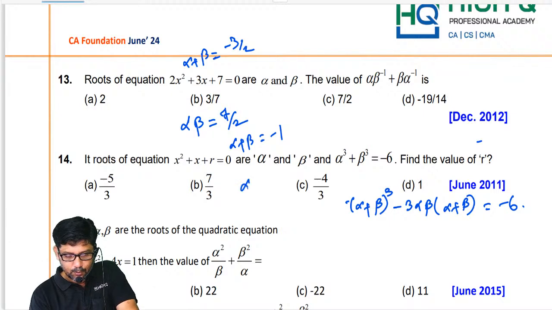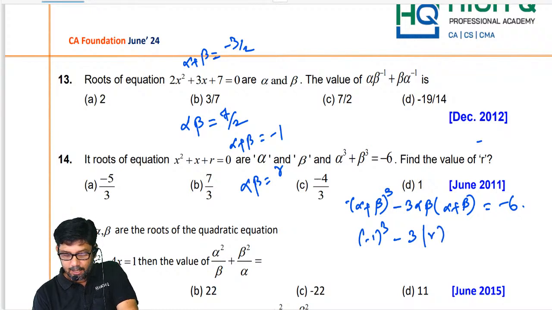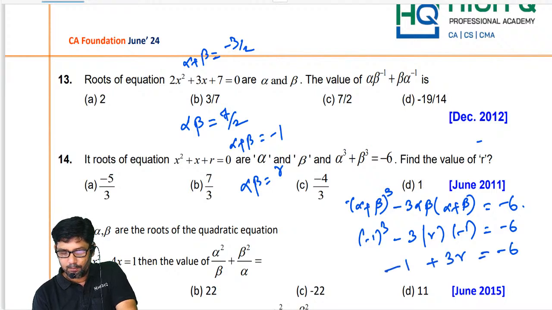Minus b by a. What is alpha beta? r. So can you please substitute? Minus 1 the whole cube minus 3 alpha beta. What is 3 alpha beta? 3r into minus 1 equal to minus 6. Minus 1 plus 3r is equal to minus 6.